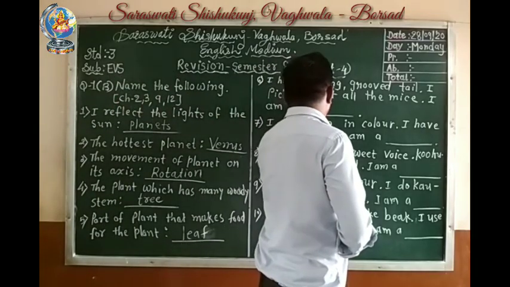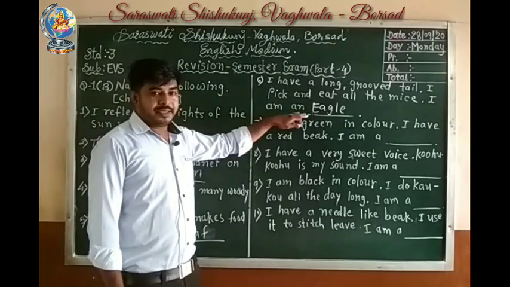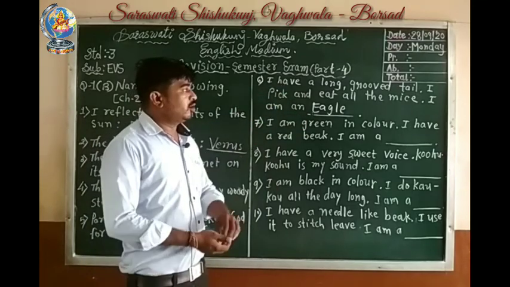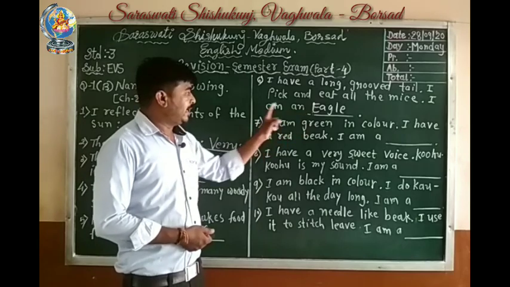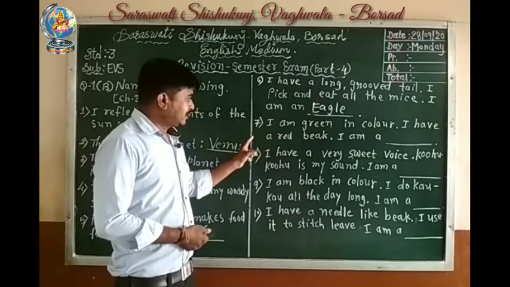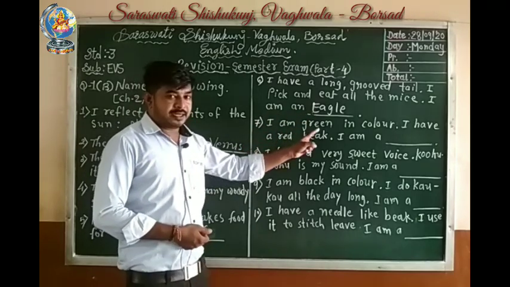So here you have to write. Answer will be eagle. I have long grown tail. I pick and eat all the mice. I am an eagle.